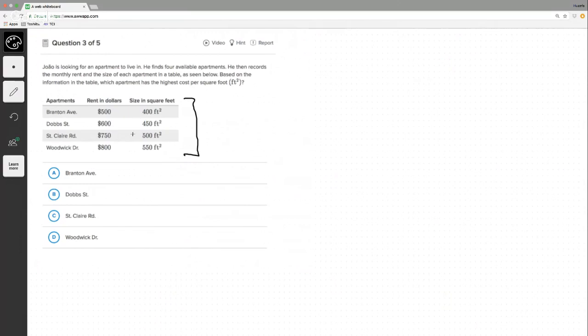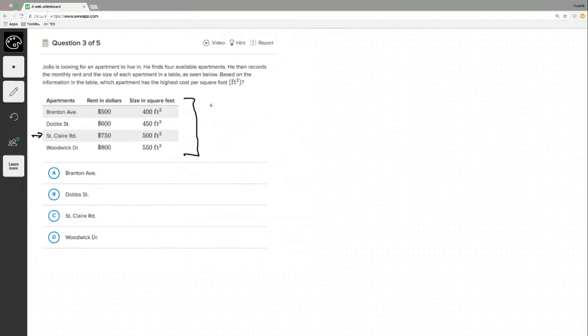Okay. We got to calculate the unit cost of all of these guys. Maybe some of you guys could eyeball this and estimate. If I had to guess, I would say St. Clair Road. This looks about right. It's $750 per 500 square feet. I think that's about right. Now I can do this math in my head.